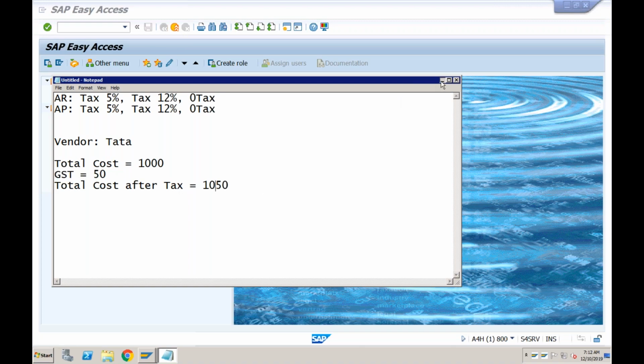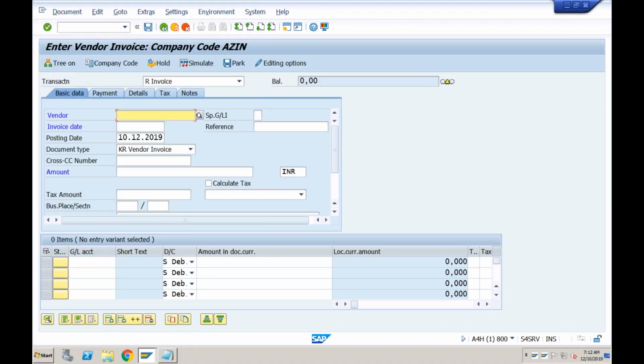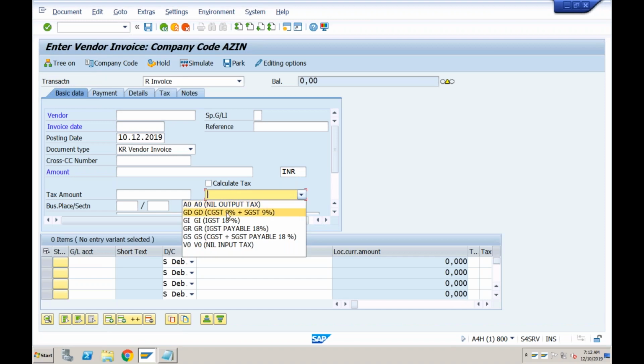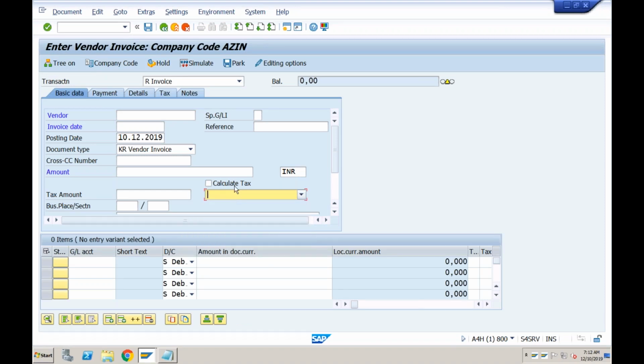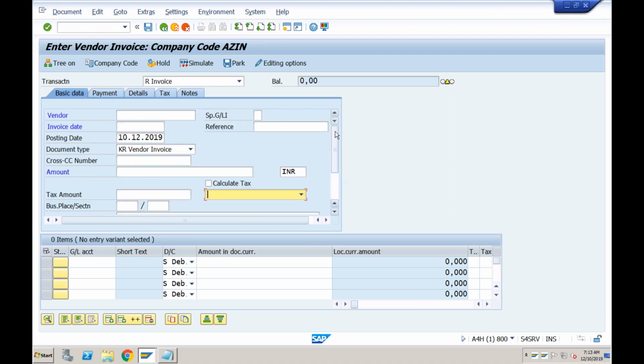Okay, so I'll just go to FB60, the normal way of posting the vendor invoice. Let's say we received the invoice from the vendor. So till now, whatever invoices we posted, we have not selected anything on this tax code column, right? We have not selected anything on this tax code. Okay, what we will do now is we will start using this tax code. Okay, I'll show you one example and it will become very clear.